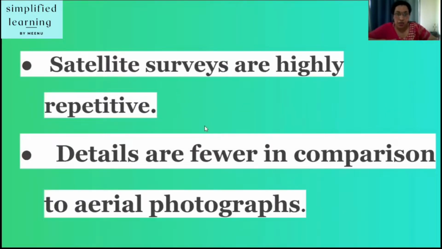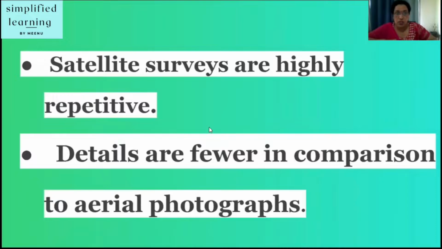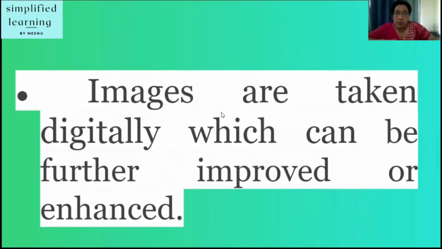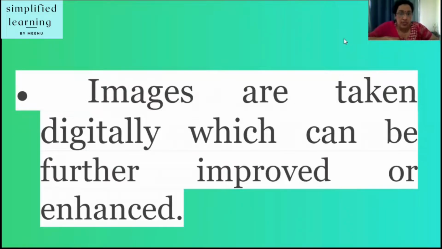Details are fewer in comparison to aerial photographs, obviously, because here they are covering a vast area and aerial photographs cover a small area as compared to satellite images. Here, the images are taken digitally, which can be further improved or enhanced. These satellite images have a number of their own advantages. They can be used to track weather systems, especially dangerous storms like hurricanes, with great accuracy. Satellites circle the Earth, so their imaging activity can be repeated easily.